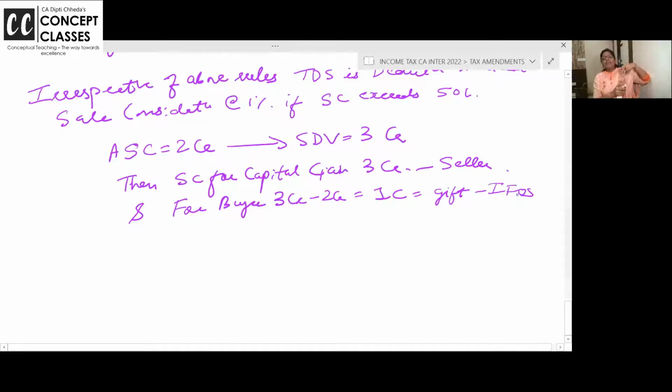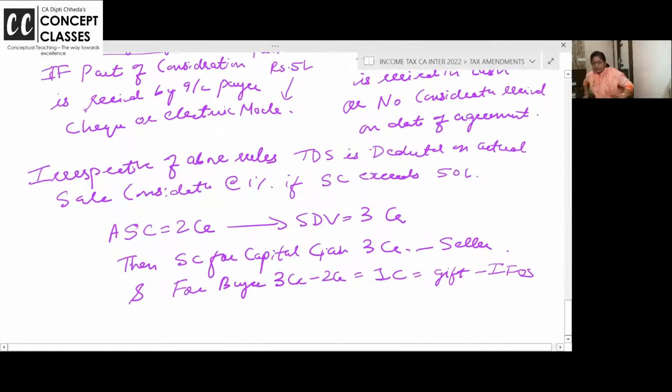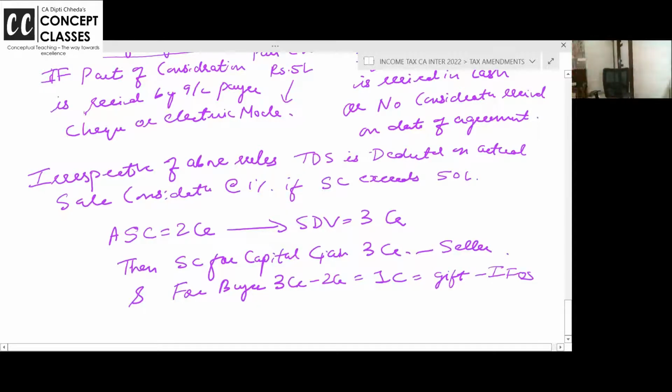Important sections like 50B, 50C, I will repeat so much in the class so that you remember. Please keep a little patience. Once you know the concept, when we solve the problem, it will be very, very clear to all of you. Did you write this? If actual sale consideration is 2 crores and stamp duty value is 3 crore, for capital gain, I will be paying the tax on 3 crore. And as a buyer, 3 crore property you got for 2 crore. 1 crore you paid me illegally, no, it's black money. On that 30% tax you have to pay. Clear? So with this, now let us start reading our material.